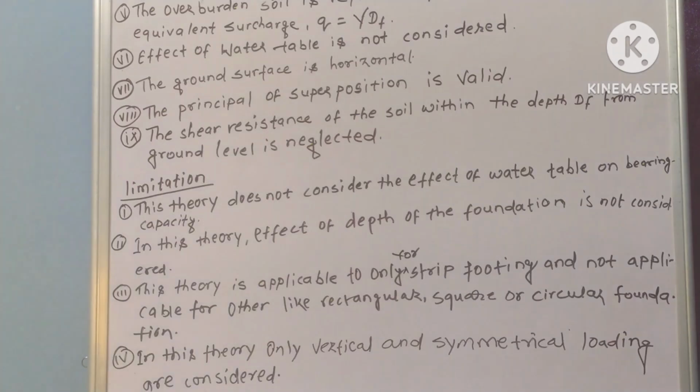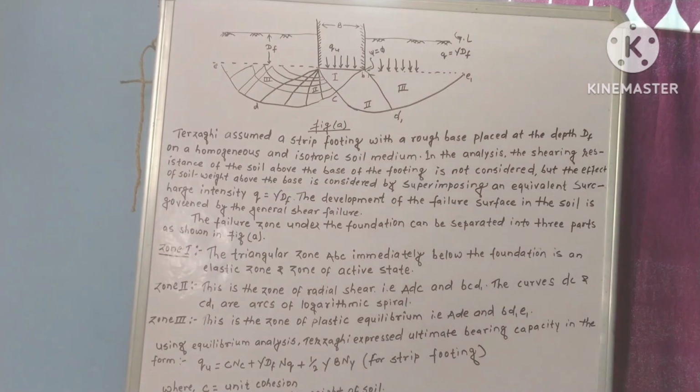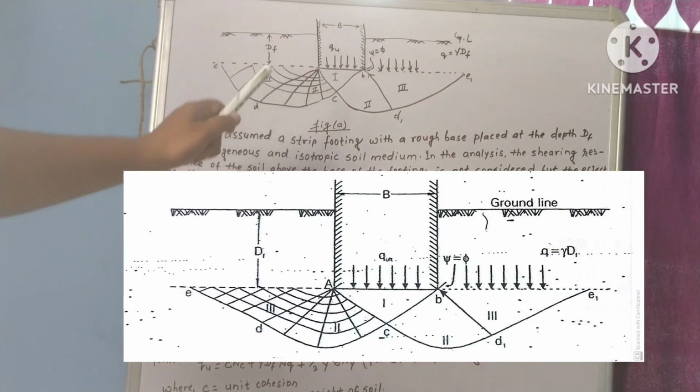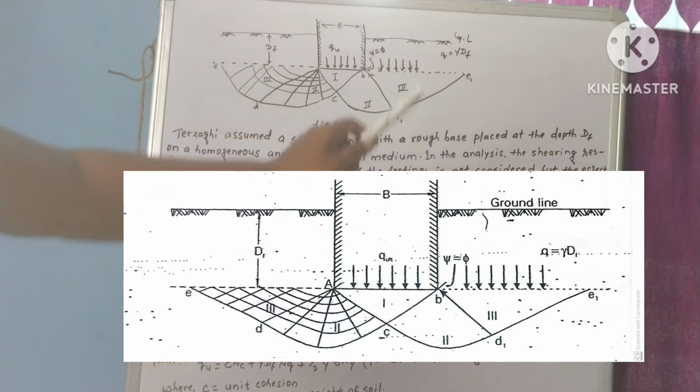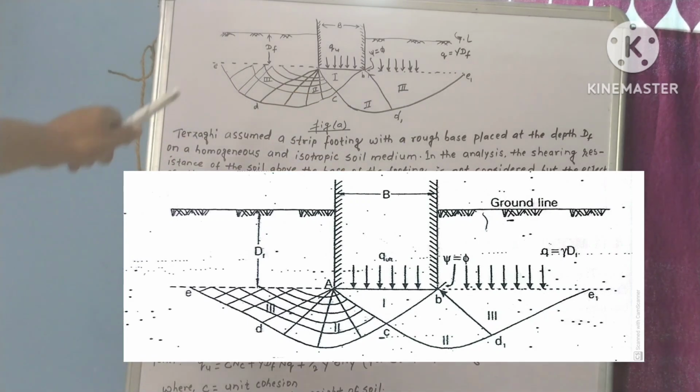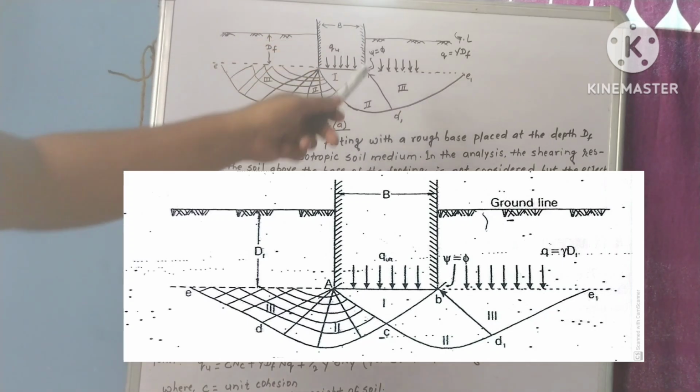Now we will see the explanation. Here is the figure, and it is divided into 3 zones: 1, 2, 3. This is the depth of footing, this is the load, this is the footing, and this is the width of footing.